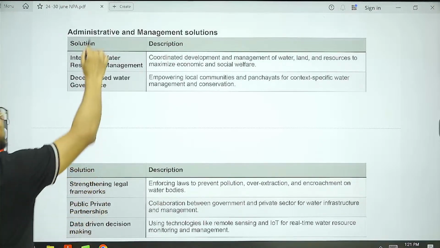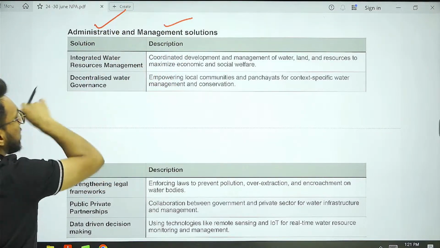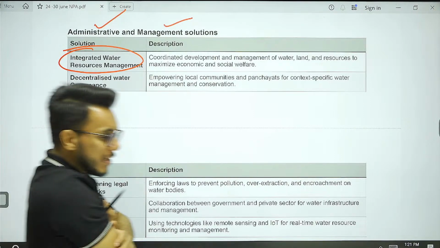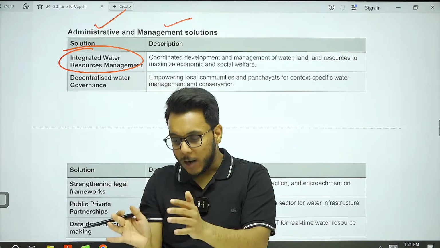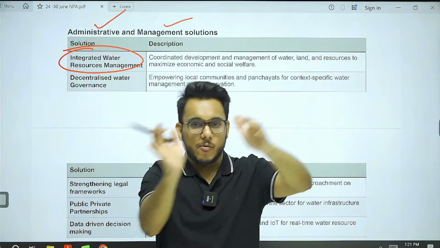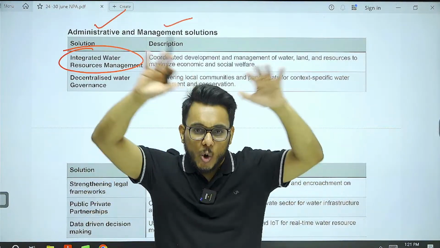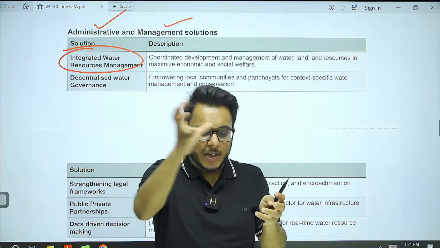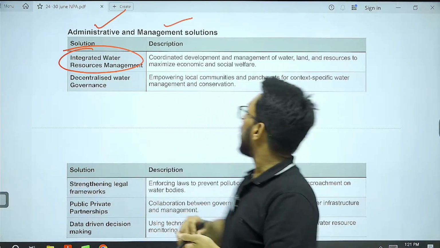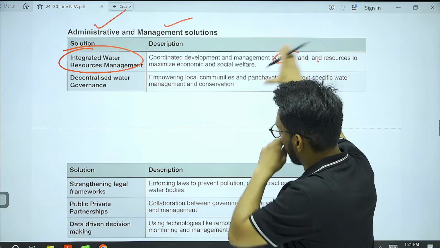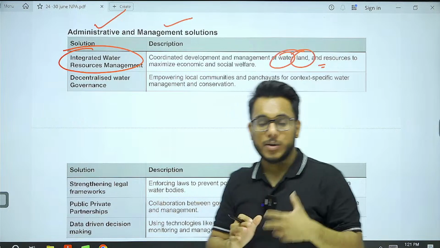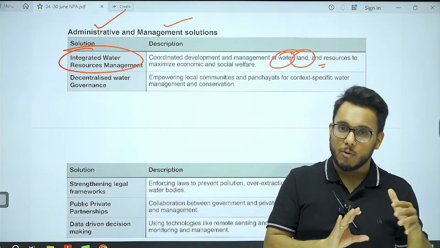Yes, solutions: administrative solutions and management solutions. Number one, we need to focus on integrated water resource management. Water resources, groundwater, water in rivers, water in lakes are not to be treated as separate components. Groundwater and land-based water need to be treated as a common component. So management of water needs to be done, and land resources and other economic resources also need to be accounted for when resource management is being done.